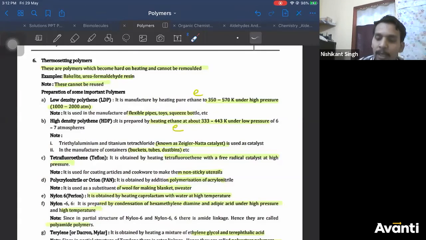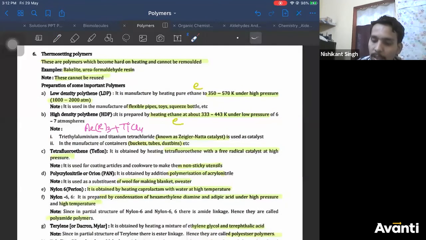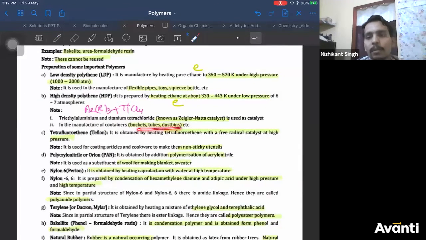Now during this, you add a catalyst. What is the catalyst during the polymerization of ethene? Ziegler-Natta catalyst. That is triethyl aluminium, that means AlR3, and titanium tetrachloride, TiCl4. This is known as the Ziegler-Natta catalyst. It is a catalyst in the polymerization of ethene. Polythene is used in making buckets, dustbins, baskets, etc.